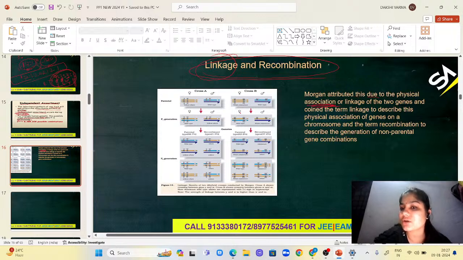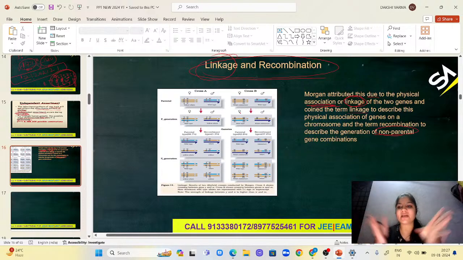Its term was linkage, describing this physical association of genes on a chromosome, and the term recombination described the generation of non-parental combinations. If the same parental genes are combined physically, that is called linkage.